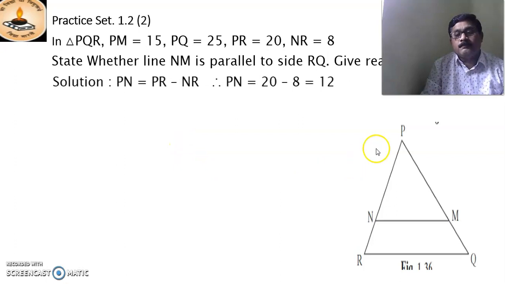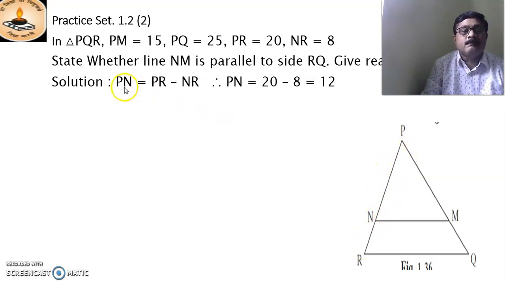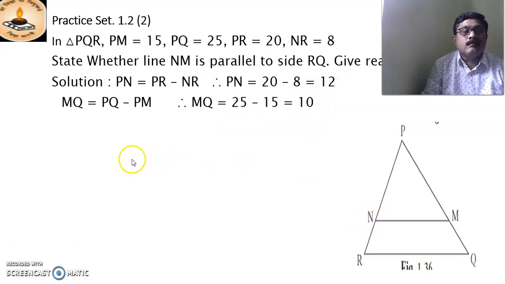We have to show that these two lines are parallel to each other. By the converse of the basic proportionality theorem, if these segments are in proportion, we take the segments PN equal to 12, MQ equal to 10.